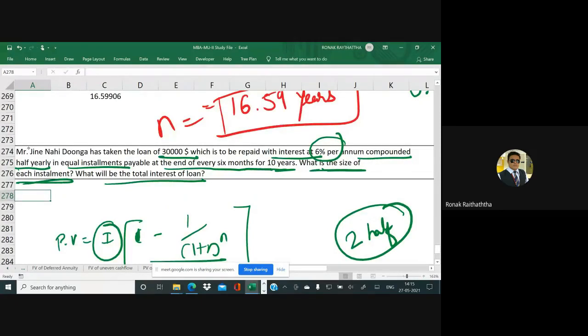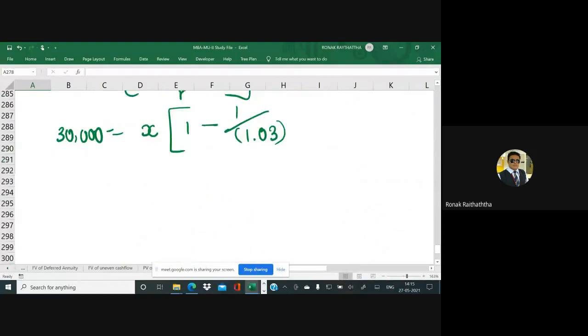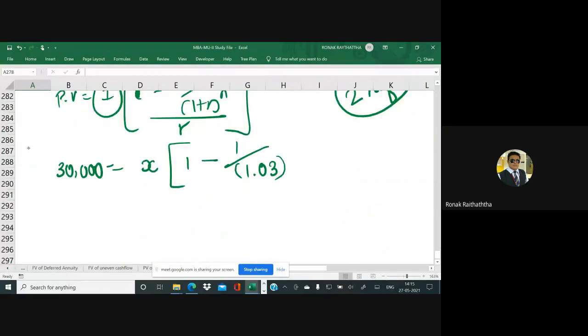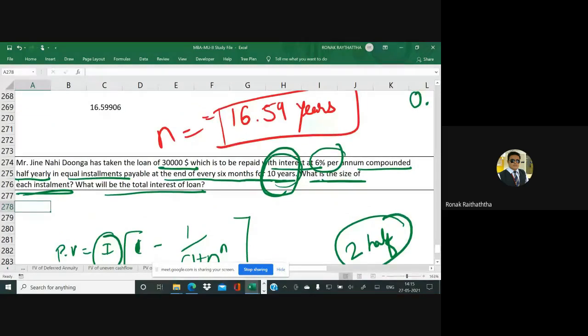The loan is to be repaid in 10 years. See, so there are 10 years in which this amount of loan would be paid in equal installments. So in 1 year, you have got 2 semi-annual periods. So basically in 10 years, you have got 20. So n would be 20. And why am I using the ordinary annuity formula? Because it is paid at the end of every 6 months.